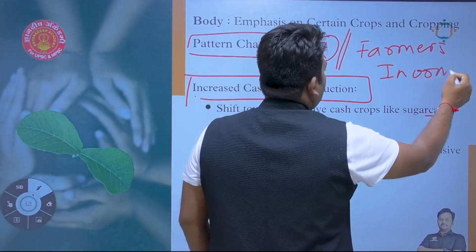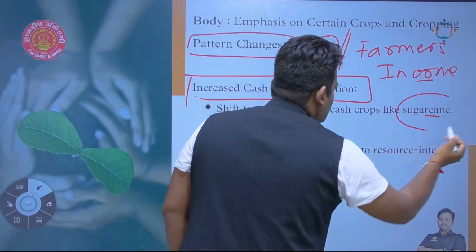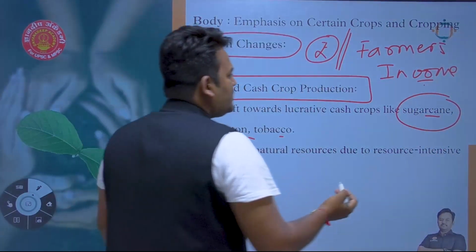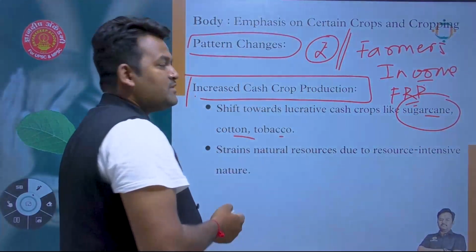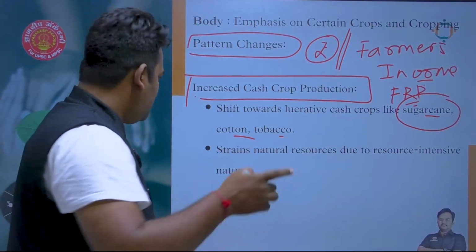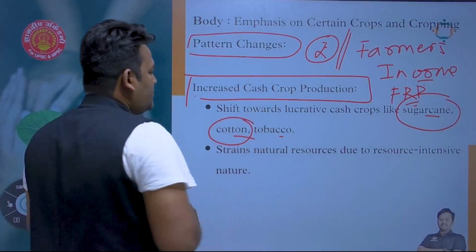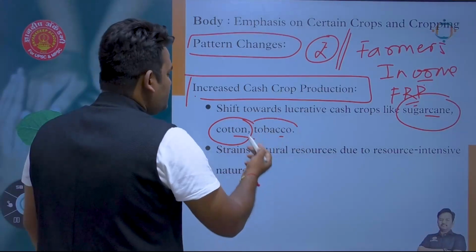The farmer gets more income from sugarcane because there exists an FRP policy, the Fair and Remunerative Prices policy. After that, cotton is fetching a very good price, and tobacco is fetching a very good price.